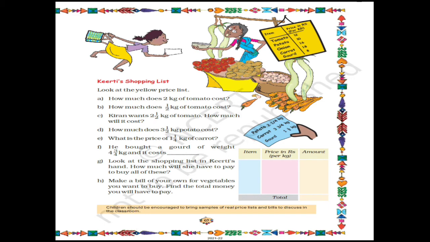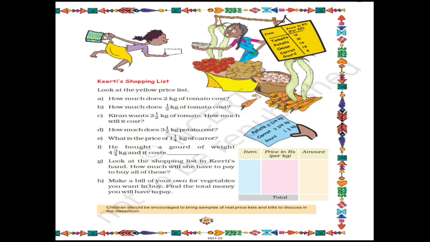Now let's see G1. Look at the shopping list in Kirti's hand. How much will she have to pay to buy all of this? This is the list of the things which Kirti wants to buy. Based on this list we have to find how much she has to pay if she wants to buy all of this. So first is potato.